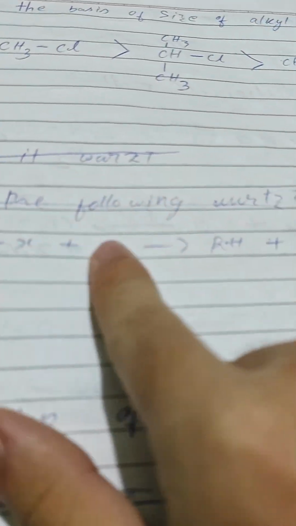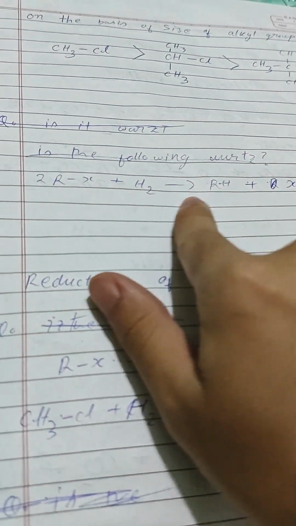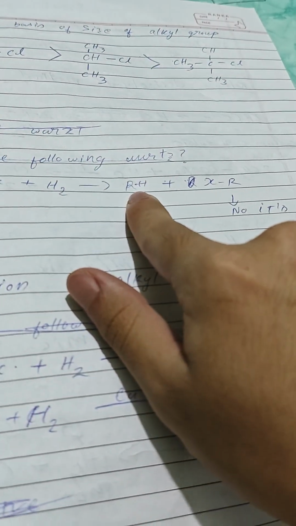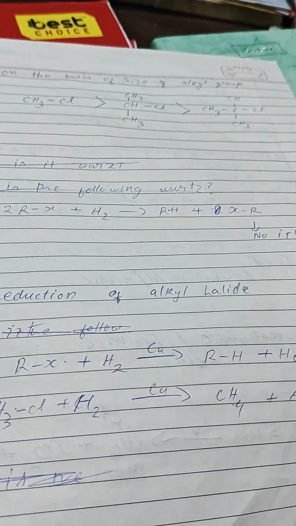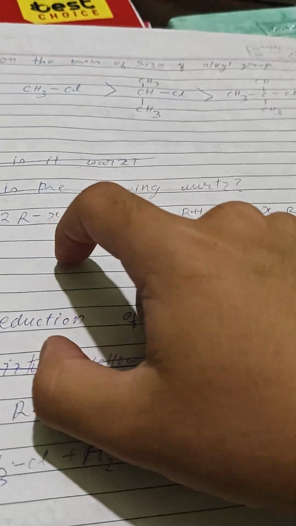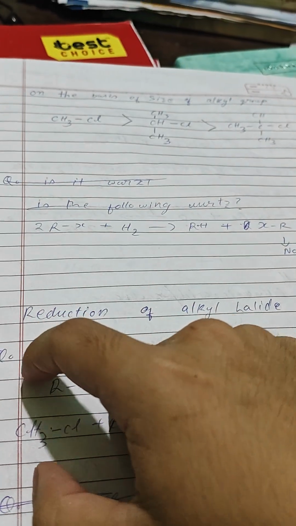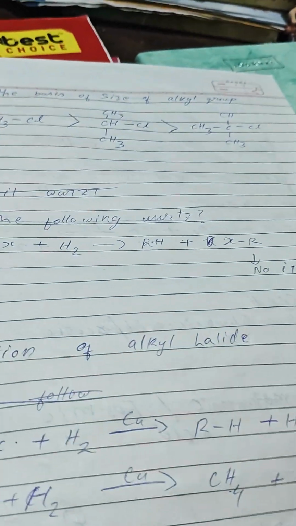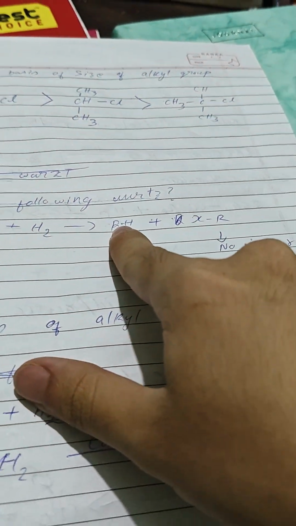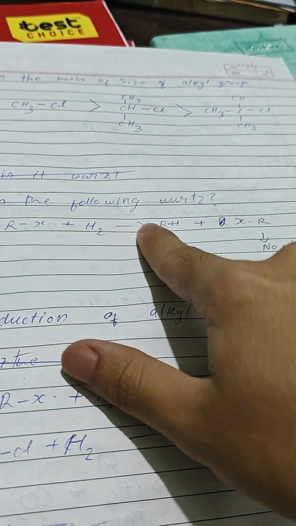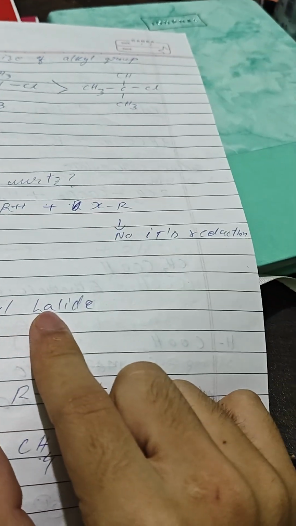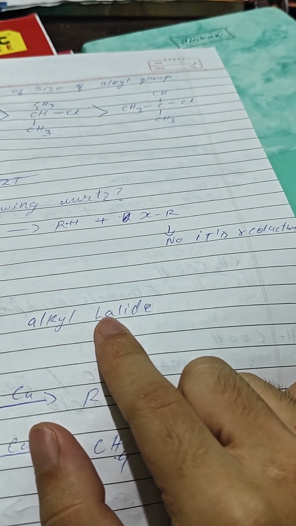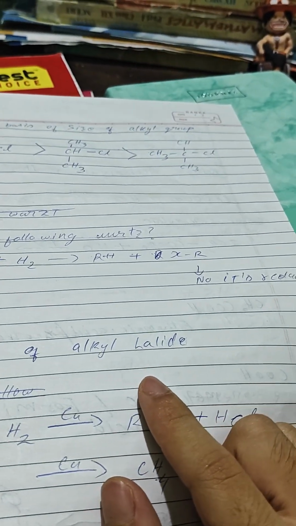Oh yeah, the reduction in Wurtz looks the same, but it is reduction because of OIL RIG. What is OIL RIG? Oxidation is loss of electron. Reduction is gain of electron. Right now I just got this, so I guess he is reduced. No, it is oxidized. I don't know.